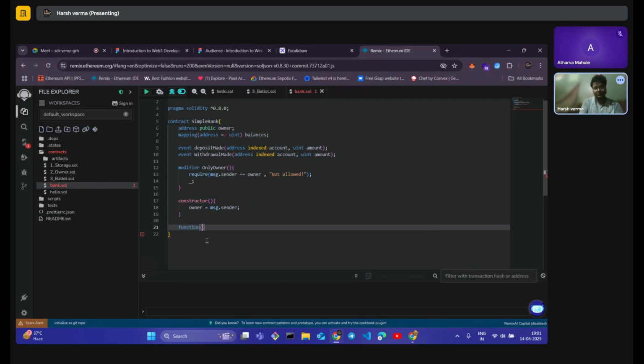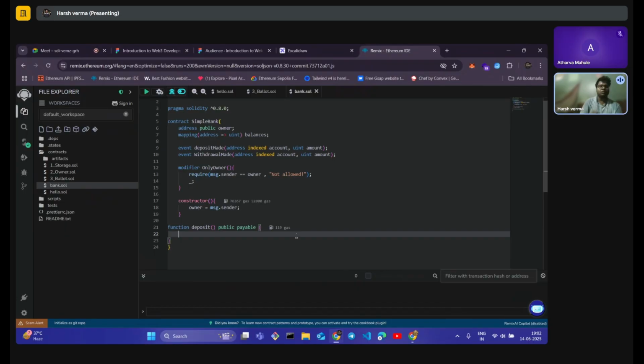Now with that said and done, let's write our first function, a deposit function. So it will be function deposit, and we are not going to give any argument because there is nothing existing on the chain as of now in the account. So we don't need any argument here. It will be a public function because everybody needs to submit the money, and it will be a payable function. Why payable? Because we are submitting, we are interacting, we are deducting money and shifting it somewhere. So we need to make it payable. It will take Ether to interact with it.